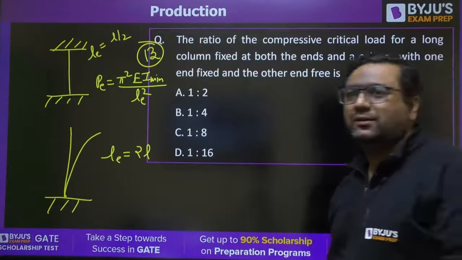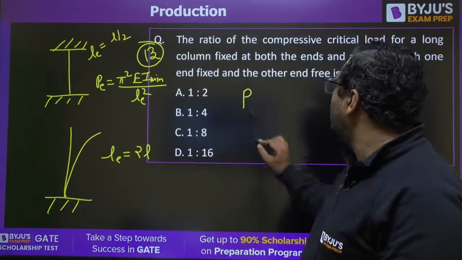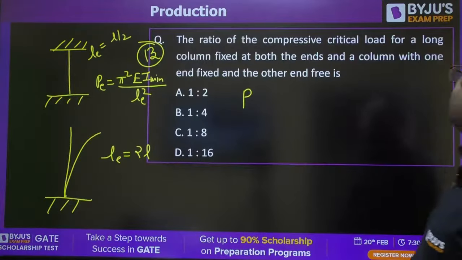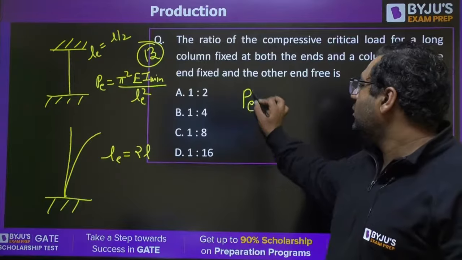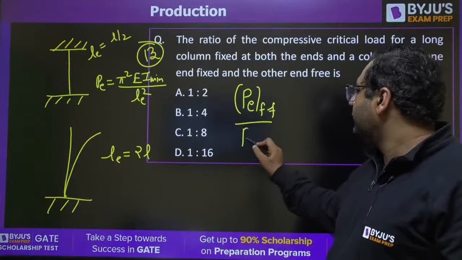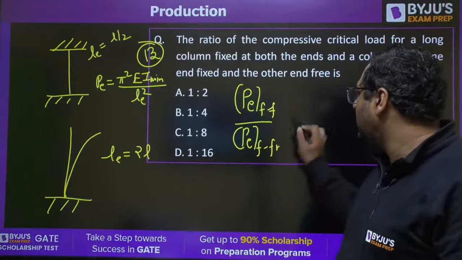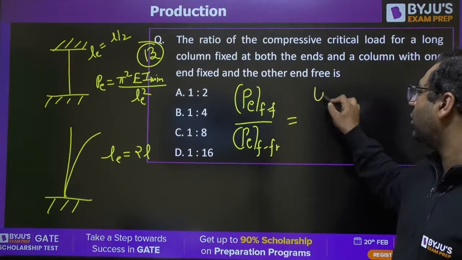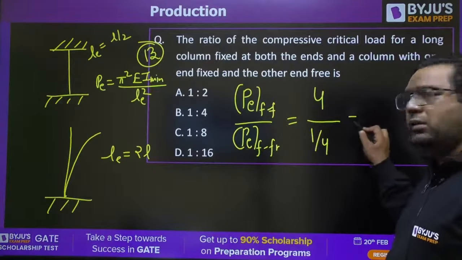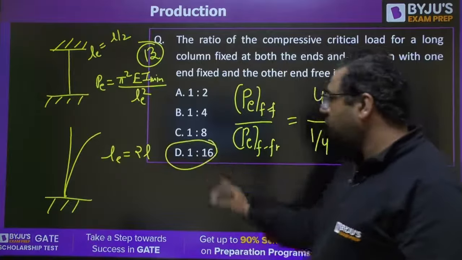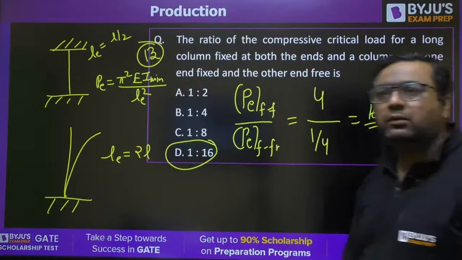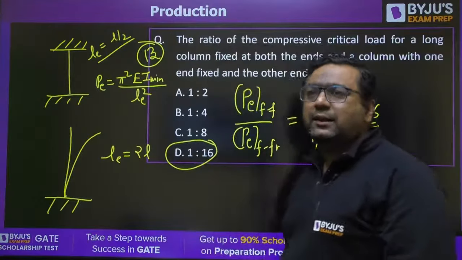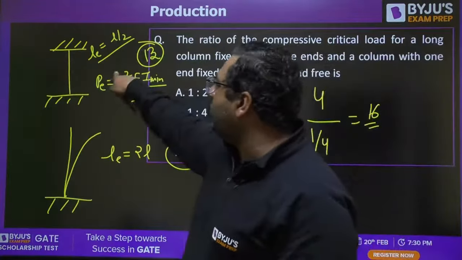What will be the answer for this? When you take the ratio of the compressive critical load for a long column fixed at both ends to the column with one end fixed and the other end free, and you put L by 2, it will become 4.